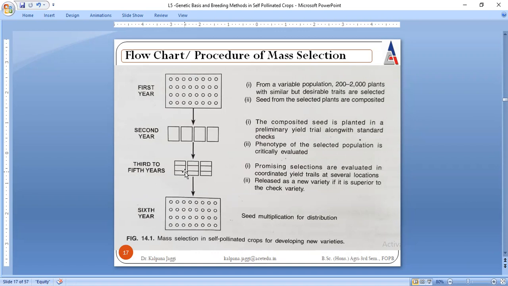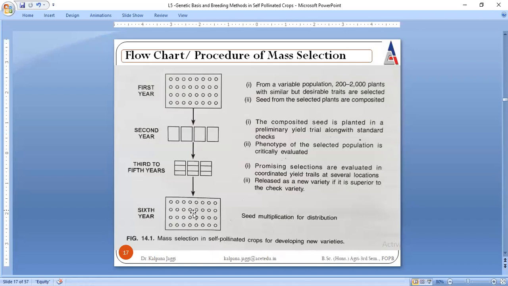Multi trials means if one variety is grown in Amritsar, a second is grown in Bihar and a third is grown in J&K, and we need to see whether all the varieties are giving the same result under different agroclimatic zones. If they are giving the same results under the different locations, then that will be considered a new variety and it will be released, right?